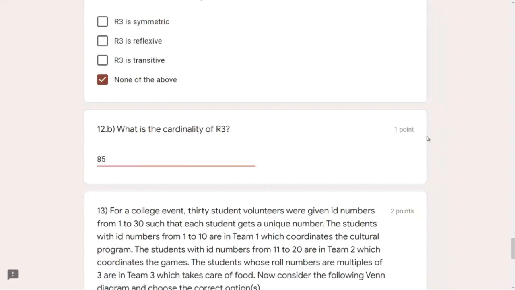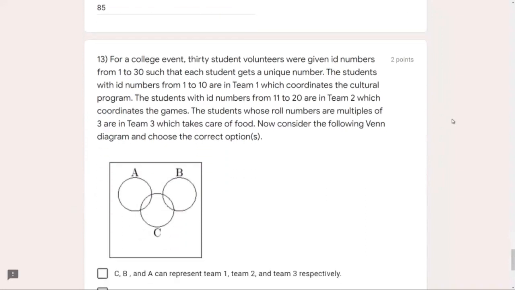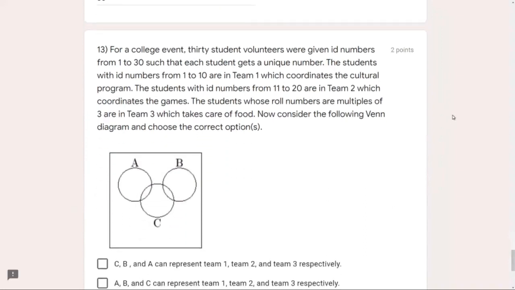Now the 13th question is, for a college event, 30 student volunteers were given ID numbers from 1 to 30 such that each student gets a unique number. The students with ID numbers from 1 to 10 are in team 1. I have written it. Then the students with ID numbers 11 to 20 are in team 2. T2 means team 2 has 11 to 20.